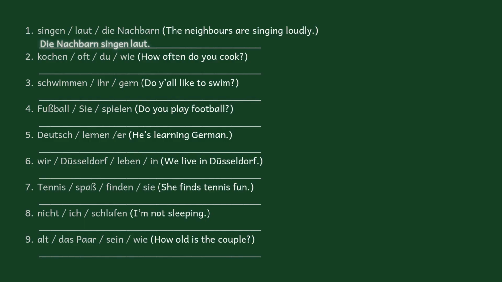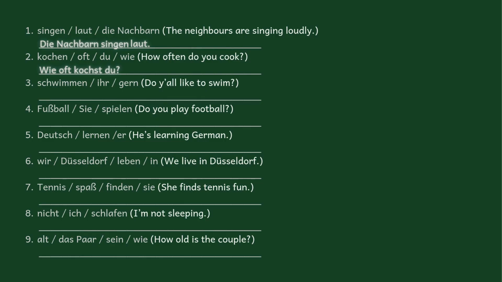Number 2, how often do you cook? So the word, how, it's a pair in this case, wie oft. So how often, wie oft. Conjugated verb comes next. So du, pronoun is du, so kochst. Wie oft kochst du?